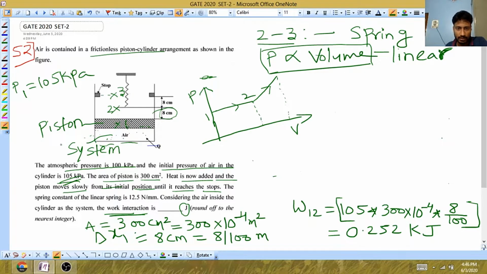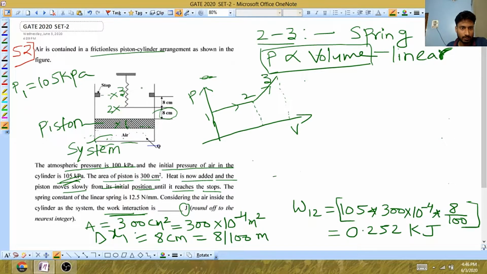We have calculated the 1 to 2 work. Now we will calculate 2 to 3 work. So how will we do that? It's very simple. See, the pressure at this point is less and the pressure at this point is more. So what will happen when this piston is going up, the spring is exerting force on the piston.